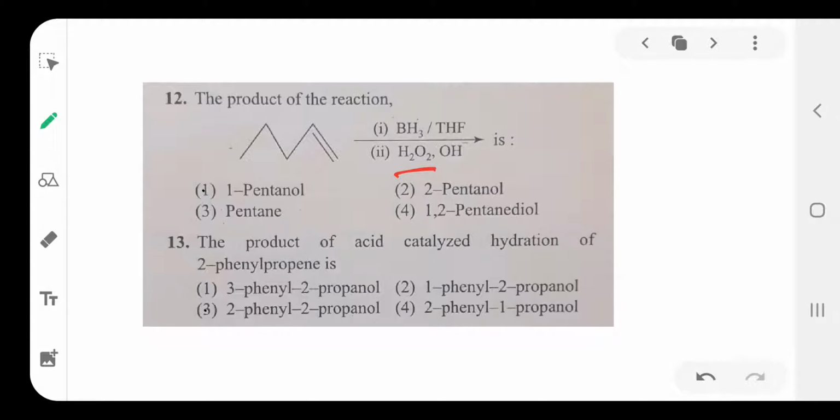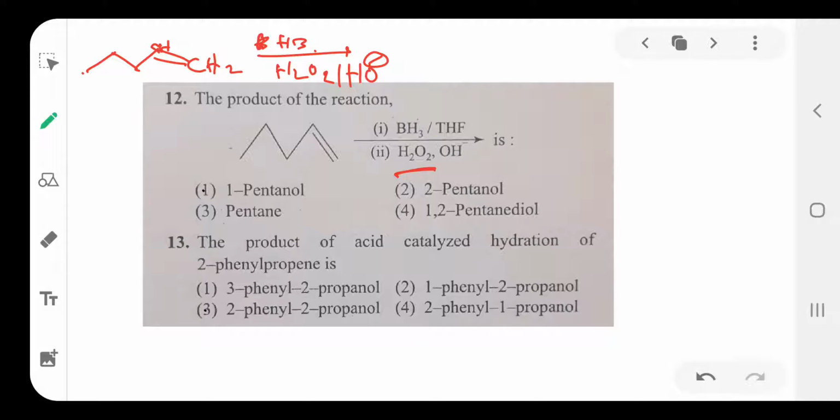Means you see here CH3CH2CH2CH=CH2. To this compound, BH3 means hydroboration and oxidation process. Here alkali H2O2 adds water to this alkene. So it is anti-Markovnikov addition.